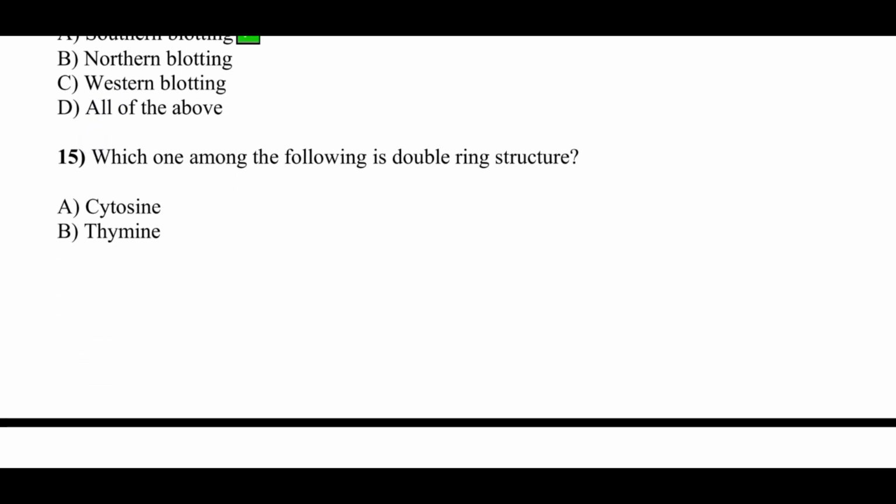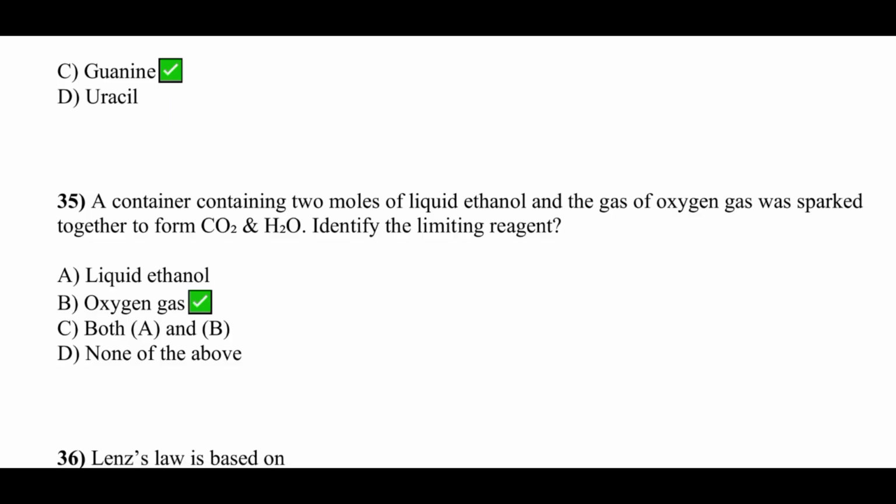Which of the following is double ring structure? Option C, that is guanine. A container containing 2 moles of liquid ethanol and the gas of oxygen gas was sparked together to form carbon dioxide and H2O. Identify the limiting reagent. That is option B, oxygen gas.